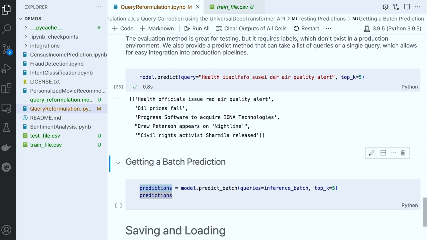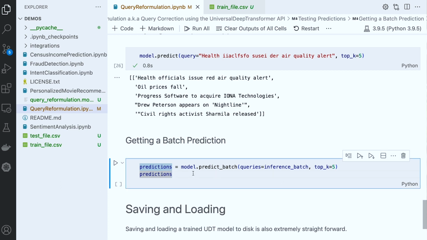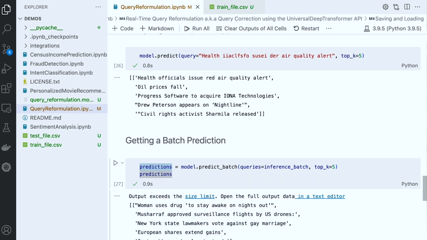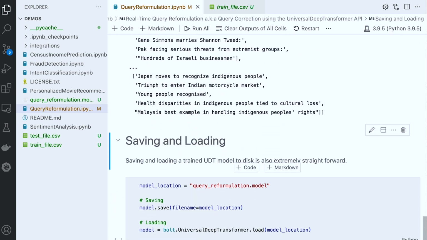If we wanted a batch prediction, we would simply need a batch of queries as a list, and then we can make a batch prediction call using the UDT API. Simply by calling model.predict_batch, we are able to get 5 correct reformulations for each one of these queries. And voila, the UDT model is able to give us good reformulations for each one of the input queries.